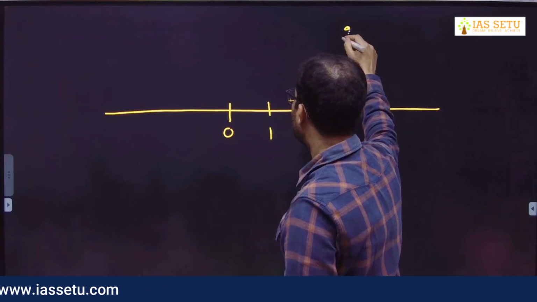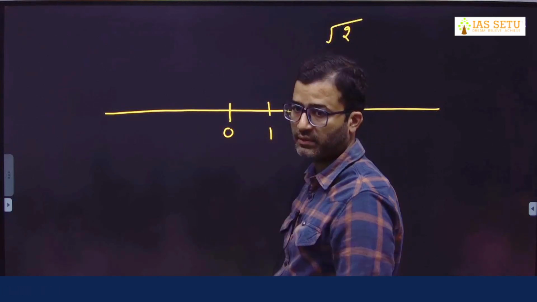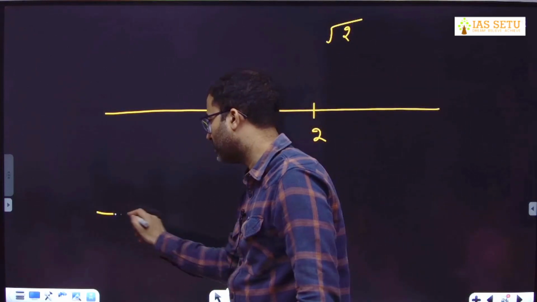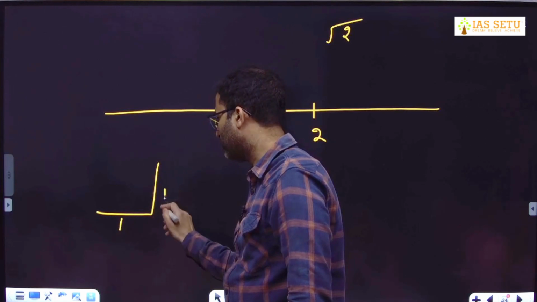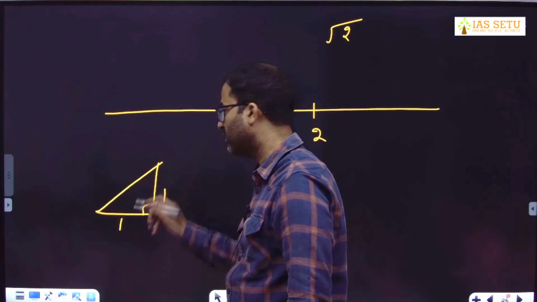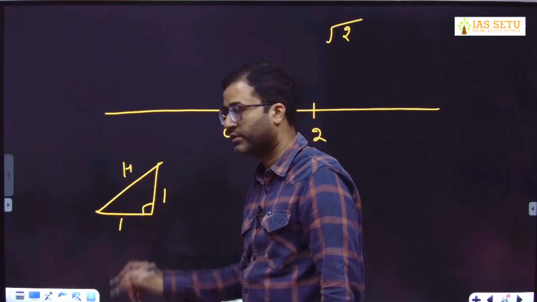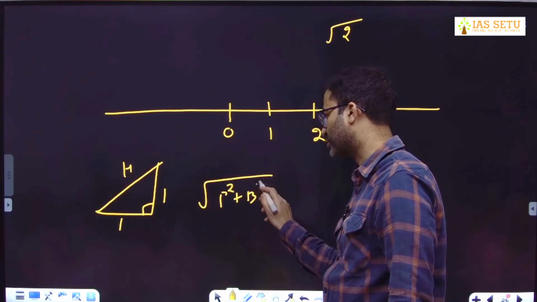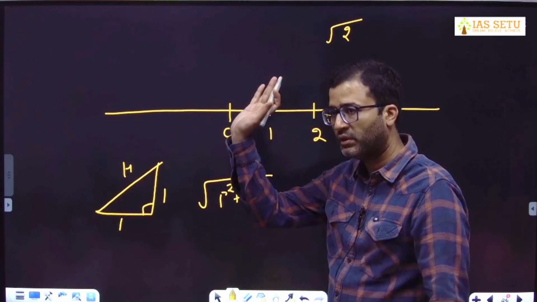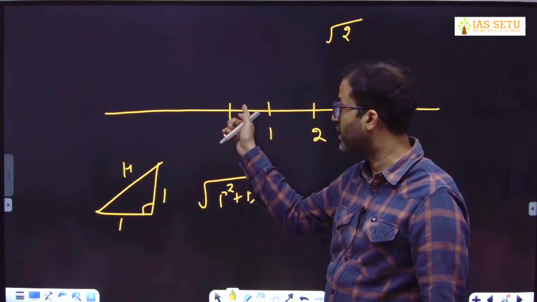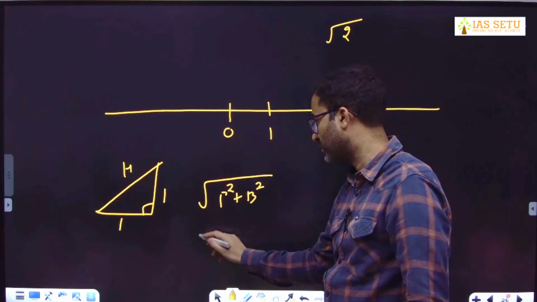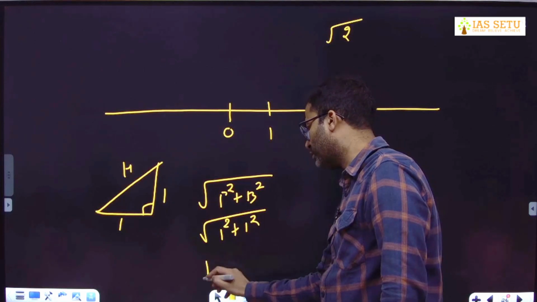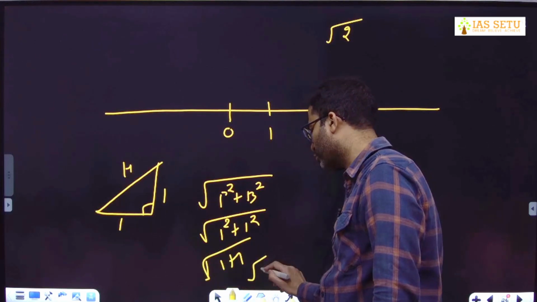I express under root 2 on number line. I don't know how many of you know right angle triangle. This is 1, 1. It is a 90-degree angle. This is hypotenuse. हाइपोटेन्यूज की वैल्यू होती है अंडर रूट परपेंडिकुलर स्क्वायर प्लस बेस स्क्वायर. इफ यू नो, ओके, अदरवाइज वेट. When I will teach geometry mensuration, you can ask me to repeat the same concept. So what is this? 1 square plus 1 square. It is under root 1 plus 1, under root 2.